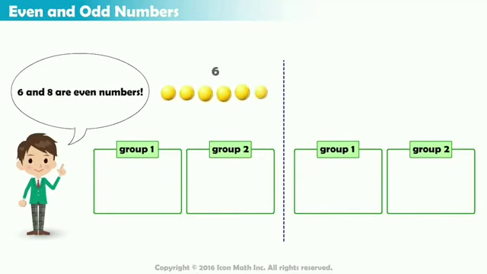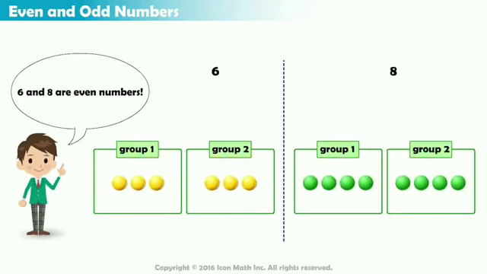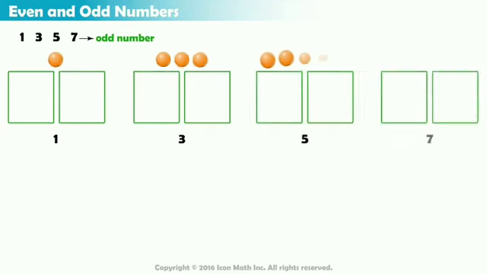Notice that the numbers 6 and 8 are even numbers. As you can see here, we can split these numbers in half. Let's summarize. The numbers 1, 3, 5, and 7 are odd numbers. We can't split them equally in half.